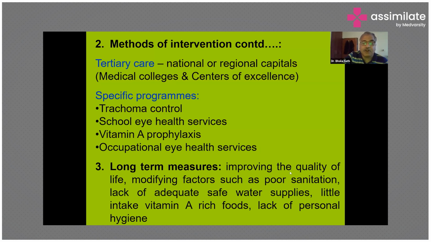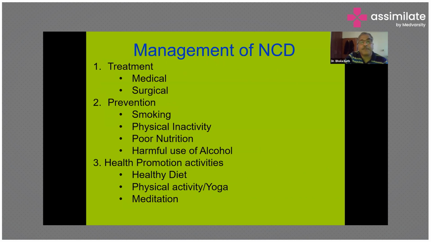Long-term measures. In the long-term measures, we are trying to improve the quality of life, modifying factors such as poor sanitation, lack of adequate and safe water supply, little intake of vitamin A rich food, and lack of personal hygiene. These all come under the long-term measures by which we can avoid blindness.